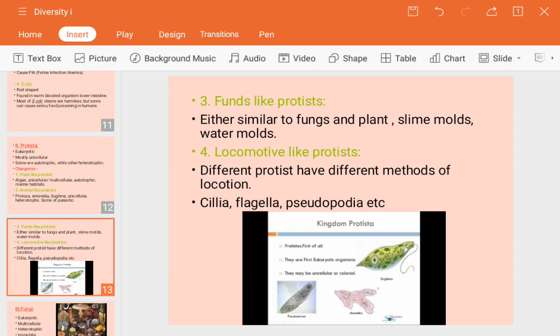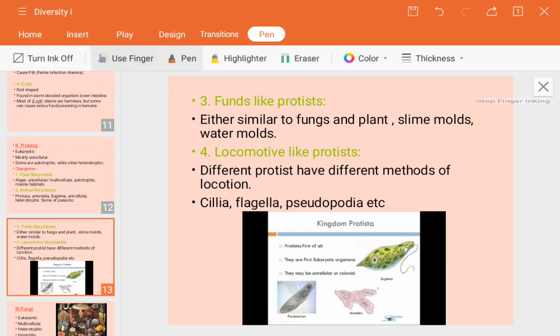So see, the cilia means a hair like structure, okay, and it's arising from the surface of a cell. So in the euglena you can see in the greenish portion of the image I have shown you, one thread like structure is there. So that is actually the, let me show, so this one, okay, this is actually the hair like structure which their body has to move from one surface to another surface.